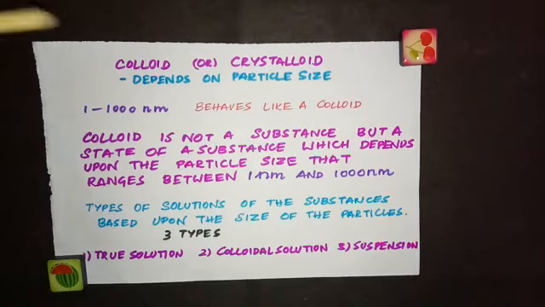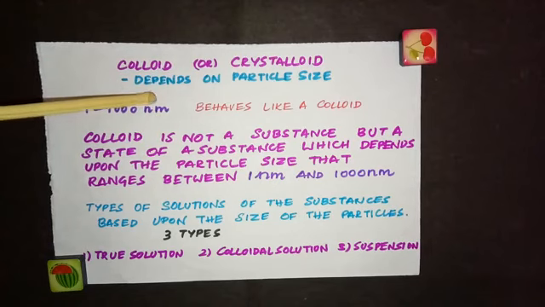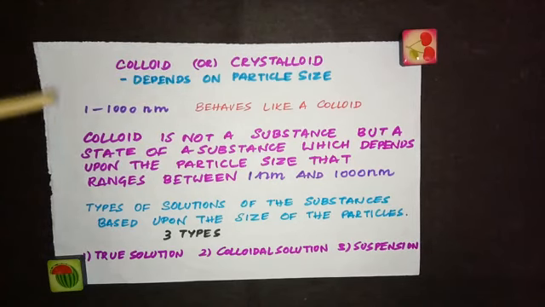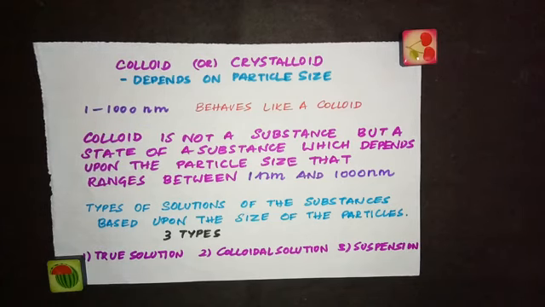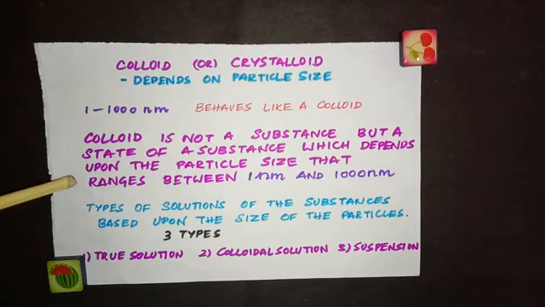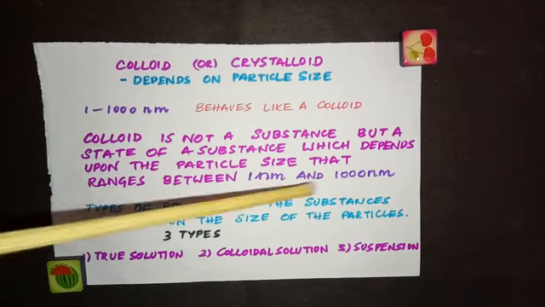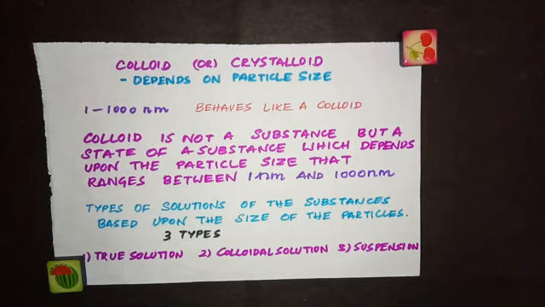So colloid itself is not a substance, but a state of a substance which depends upon the particle size that ranges between 1 nanometer and 1000 nanometer.